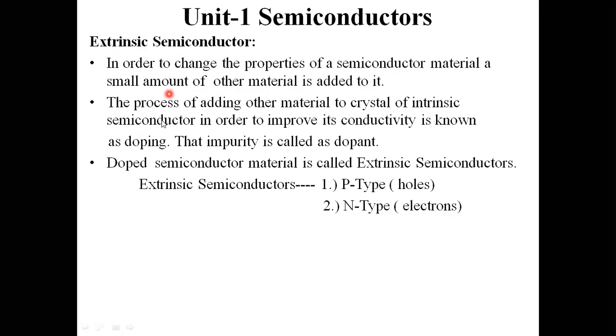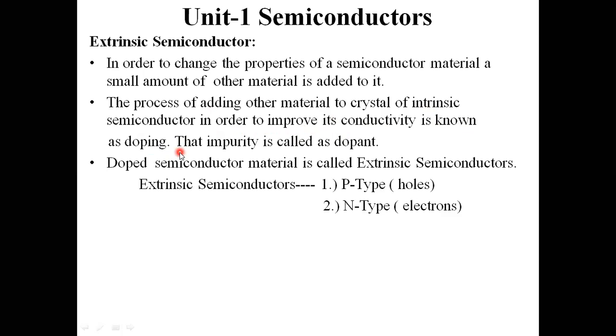The next point: the process of adding other material or impurity to a crystal of intrinsic, meaning pure form of semiconductor, in order to improve its conductivity is known as doping. Doping means adding of impurity to the pure form of semiconductor material.